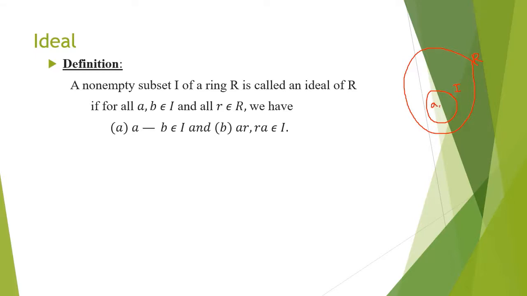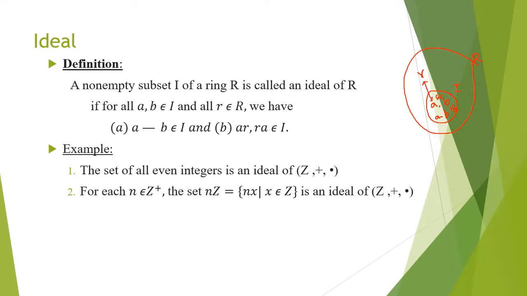When you take two elements a, b in I, a minus b should be in I. Also, when you take one element r, either in the set I or from the whole set R, which is outside I, when you multiply these two elements, a and r or b and r, any element of I with r, whether you multiply to the left or right, we should get ar as well as ra in this set I. So, if I satisfies these two conditions, then I is called an ideal.